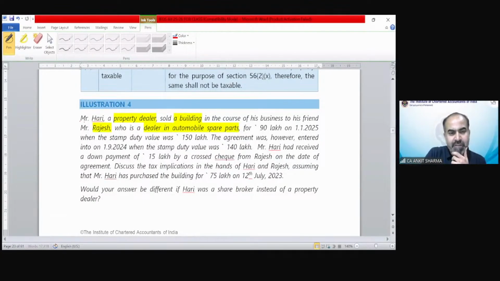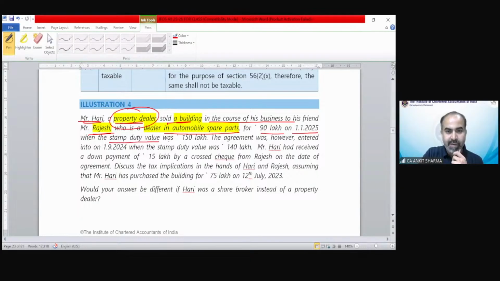Understand this question first. Mr. Hari, a property dealer, sold a building. So he's a property dealer, so this is a business asset for him. Okay, it's a stock in trade. In the course of his business, he sold it to his friend, Mr. Rajesh, who is a dealer in automobile spare parts. So Rajesh is receiving the building as an asset, okay, for 90 lakh rupees on 1st January 2025.